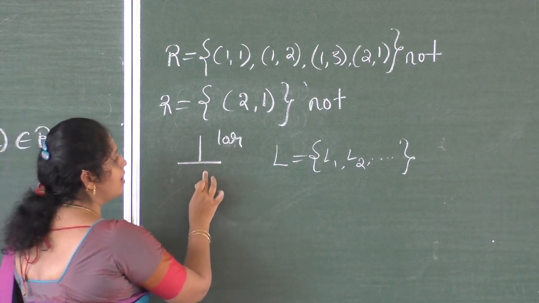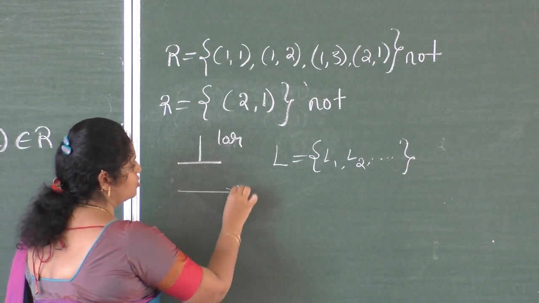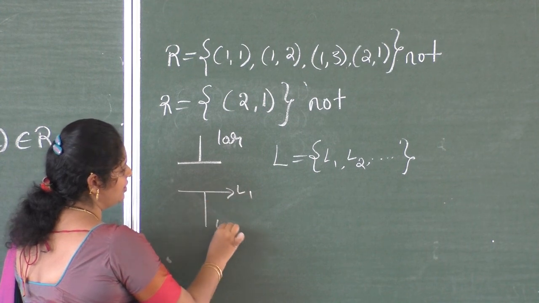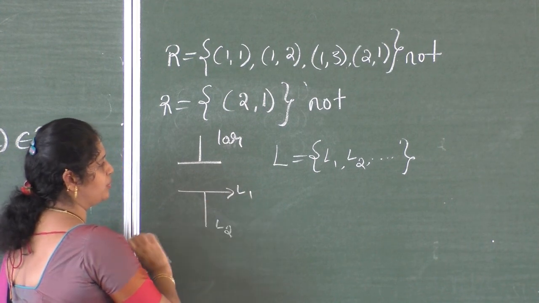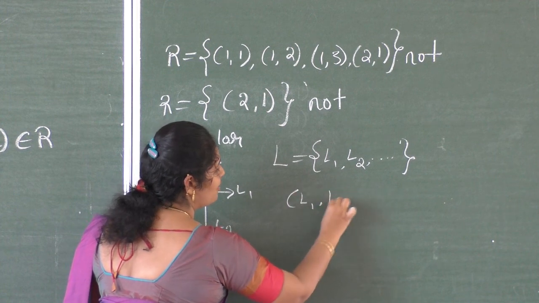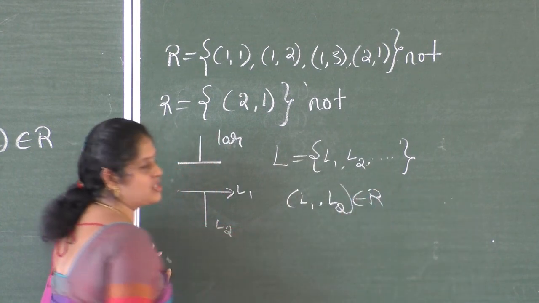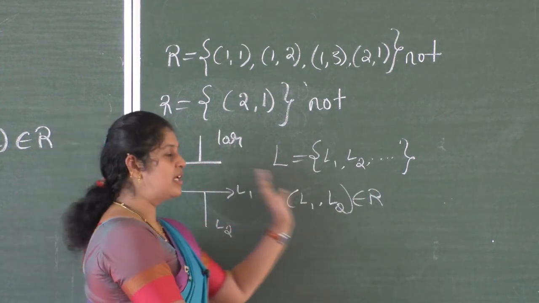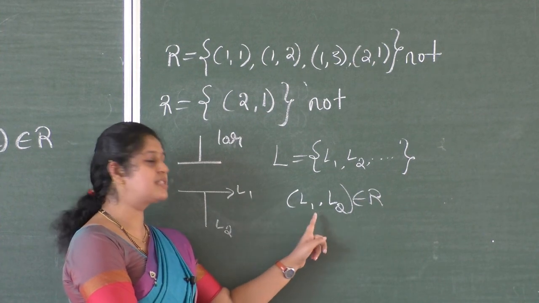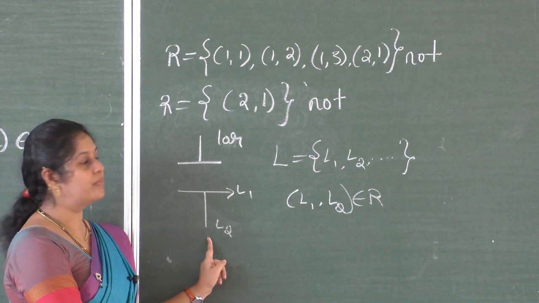Now lines, so this is line L1, another line L2. So I am taking (L1, L2) that belongs to R. Imagine that. So in relation, two lines are related. So two lines are related means L1 must be perpendicular to L2.